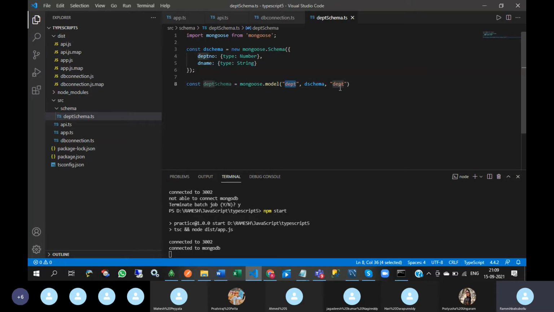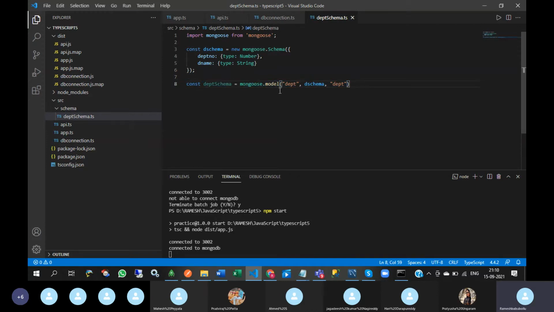You need to give the collection name first, and in the middle the schema you created earlier. This is for column, I mean field, creation, and this is for collection name creation.